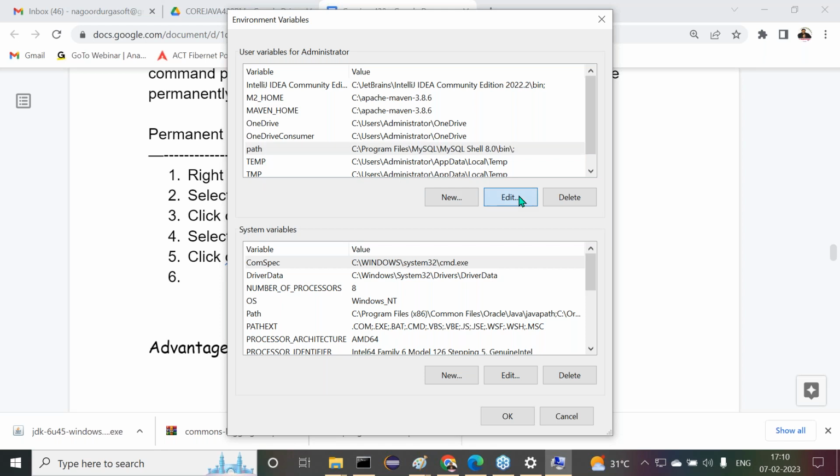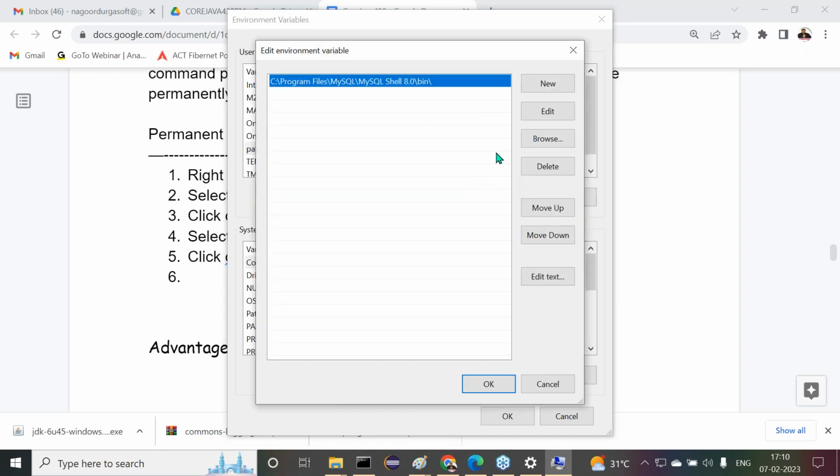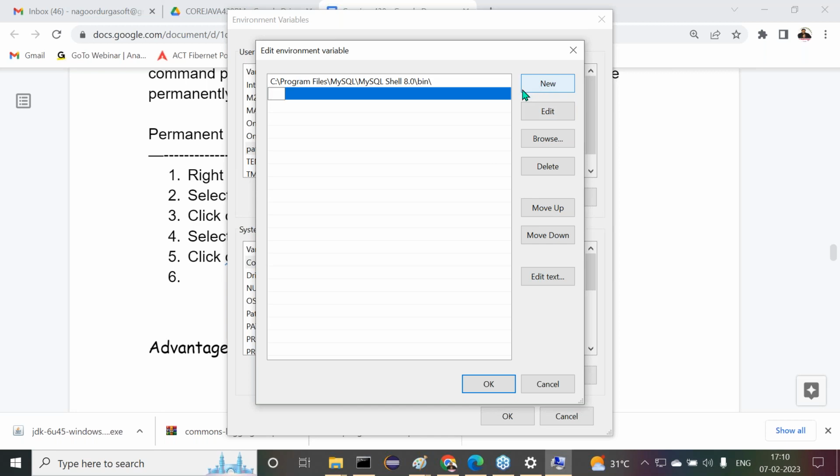Okay, click on edit. Then here click on new value. Here I'm going to provide the JDK 1.8.0_202 value that I already copied. Sorry, I think that was removed there. Let me copy once again here.